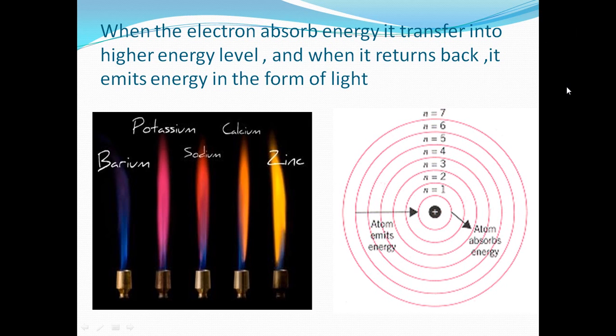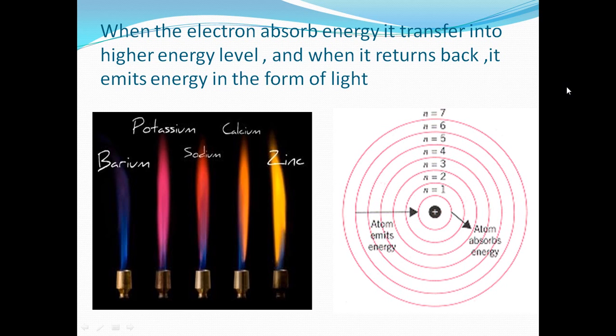So, what is new about Bohr? Bohr explained what is happening for the element after heating. Each element produces a new or specific color. How could he explain these colors?